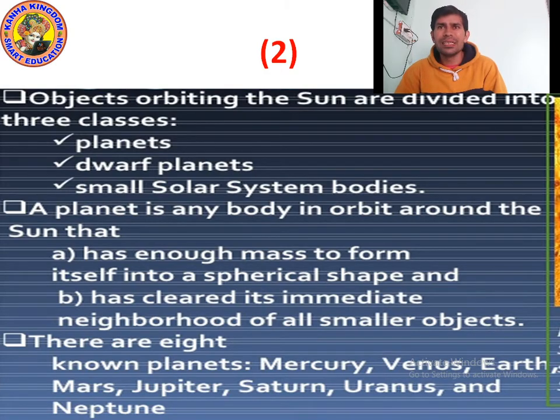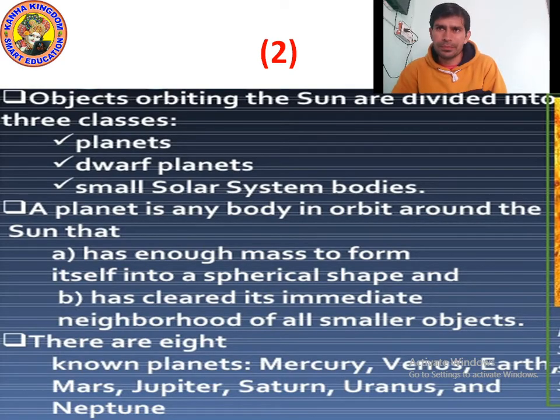What is a planet? A planet is any body that orbits around the Sun. Remember kids, a planet is any body that orbits around the Sun.